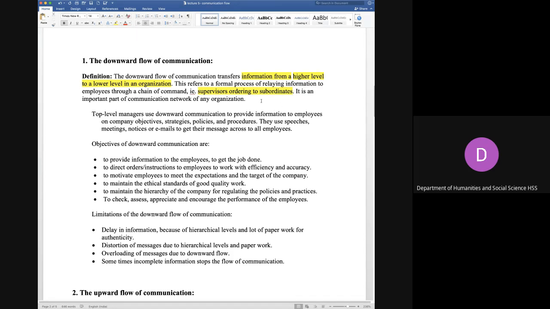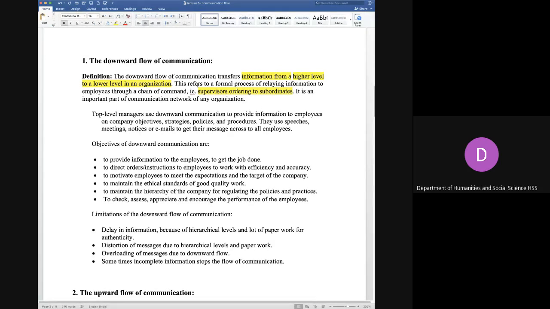So we will first see the definition of this. The information is flowing from higher level to lower level in an organization. I have just highlighted the main points over here. It can be in the form of orders, objectives, strategies, policies, procedures, instructions, and so on. This is a formal process of relaying information which contains a chain of command. That means you have to follow the orders which are given from above. This is how the chain of command and hierarchy are maintained in such institutions.